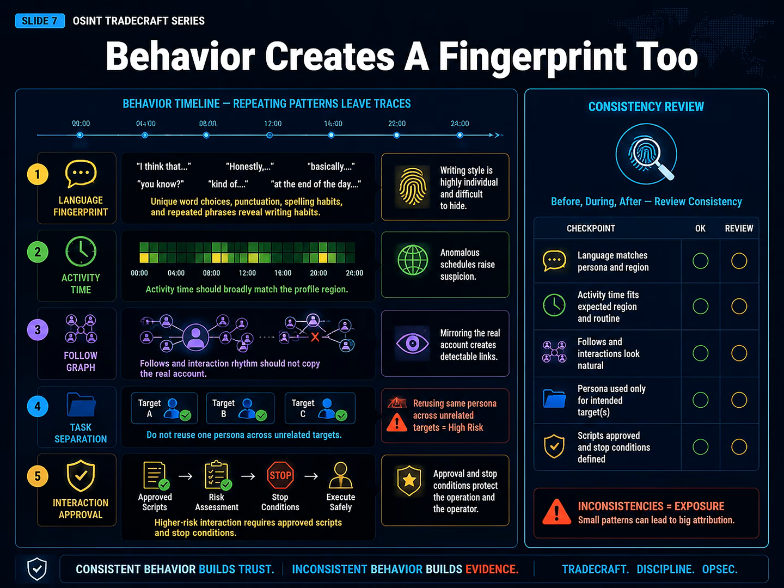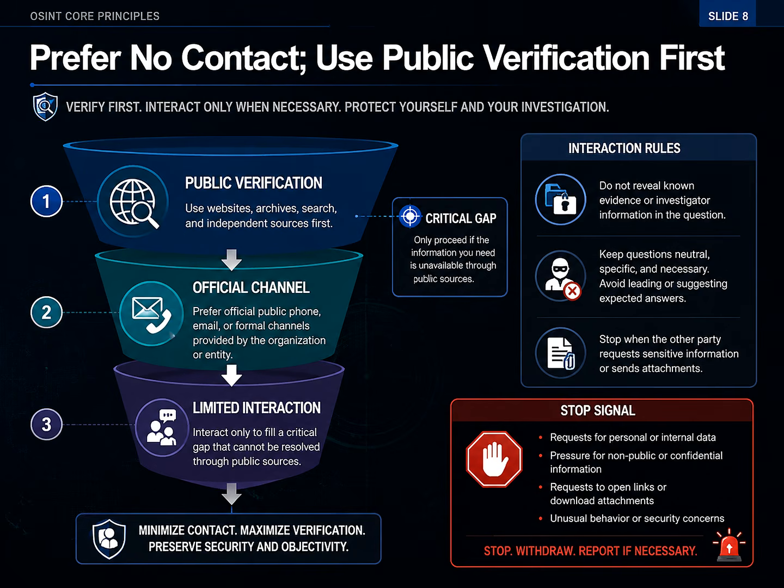When interaction is approved, define the purpose, permitted questions, prohibited disclosures, and stop conditions before the conversation. Do not expand the character while responding under pressure. A persona is not permission to interact casually. It is the final isolation layer when contact cannot be avoided.